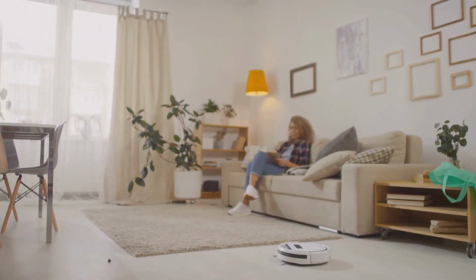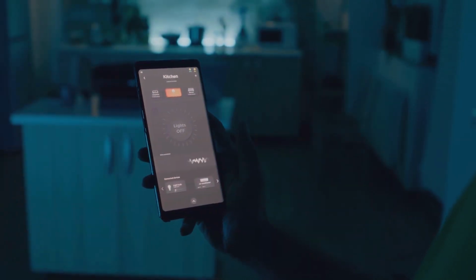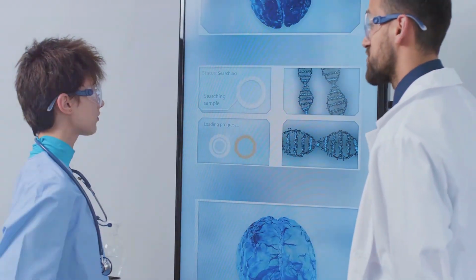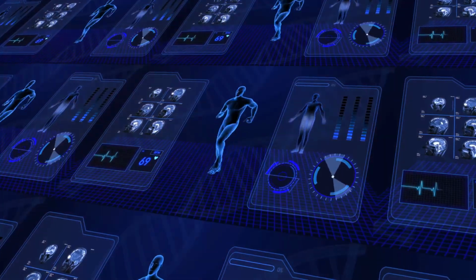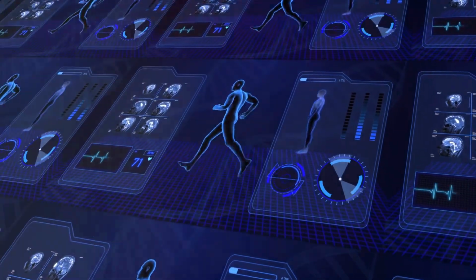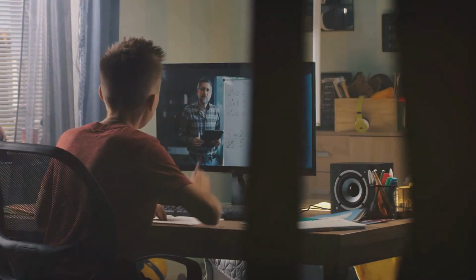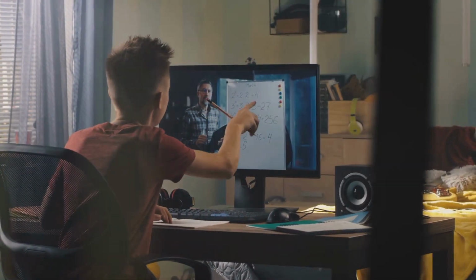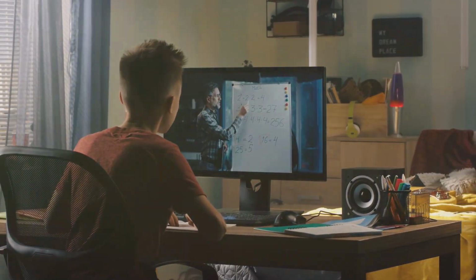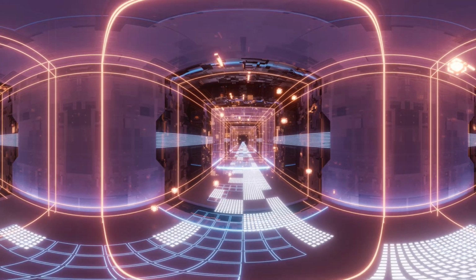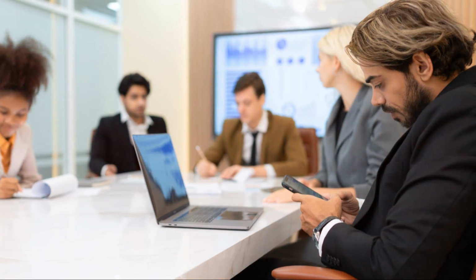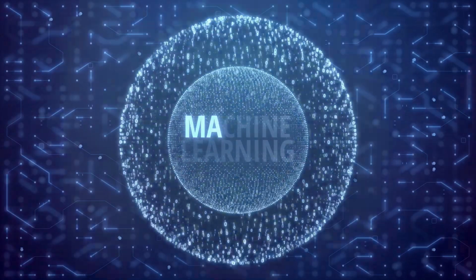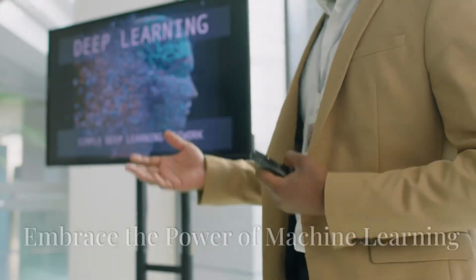Imagine a world where robots assist us in our daily lives, from cleaning our homes to providing companionship. Personalized medicine becomes the norm, with treatments tailored to our individual genetic makeup. Education is revolutionized by personalized learning experiences that adapt to each student's needs. These are just a glimpse of what the future holds. Machine learning has the potential to solve some of the world's most pressing problems and create a better future for everyone.